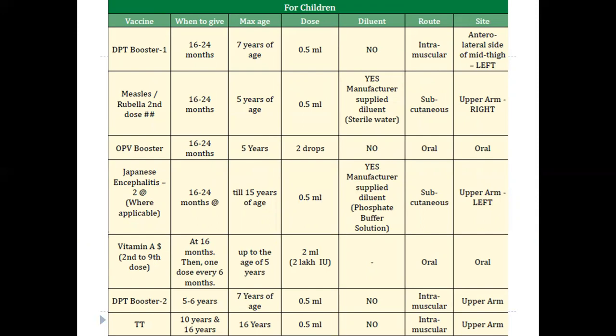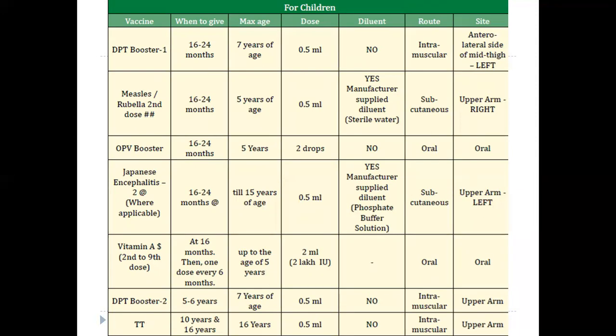Then for the children more than 1 year of age, DPT booster, MR second dose, OPV booster, Japanese encephalitis, they're all given between the age of 16 to 24 months. Vitamin A, the second to ninth dose of vitamin A can be administered to children between 1 to 5 years of age during biannual rounds in collaboration with ICDS.